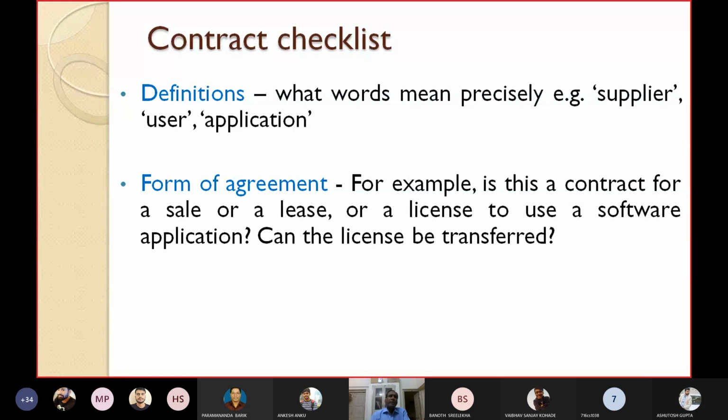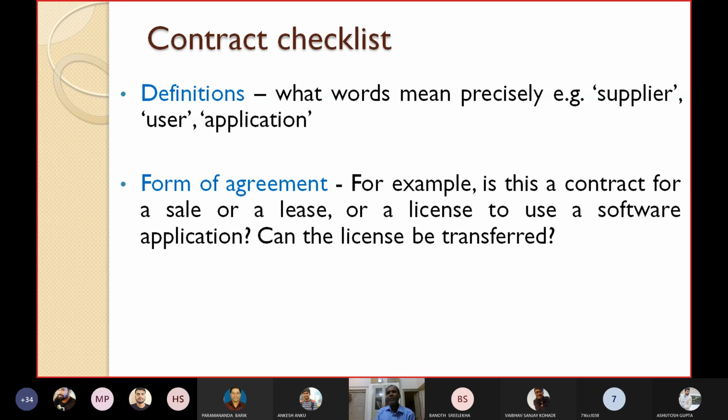So now let's quickly see what things should be there in the contract checklist. During the contract, you prepare a checklist. Let's see what should be present. First, you write down the definitions. What terms you have used, define them. What words mean precisely? What do you mean by a supplier, user, application, or third party, or agency?